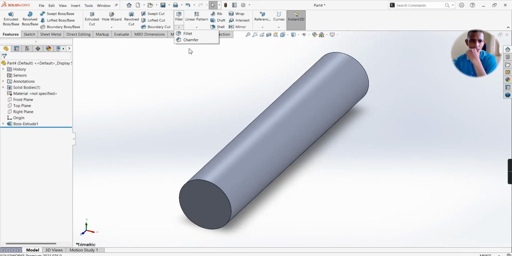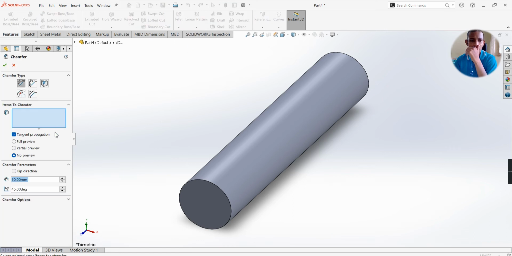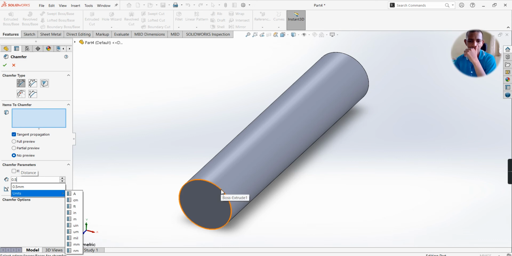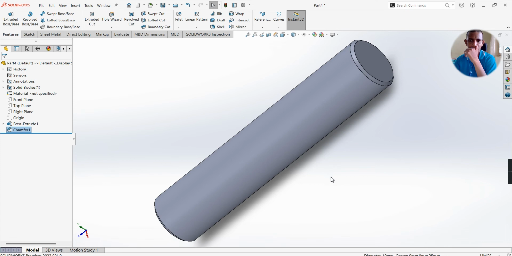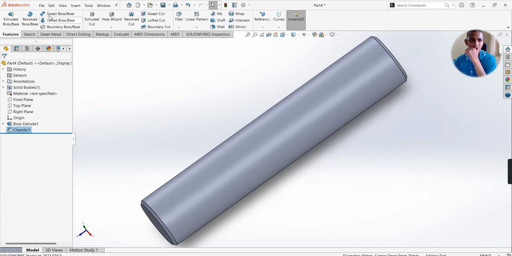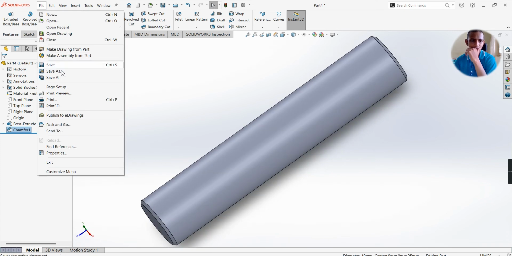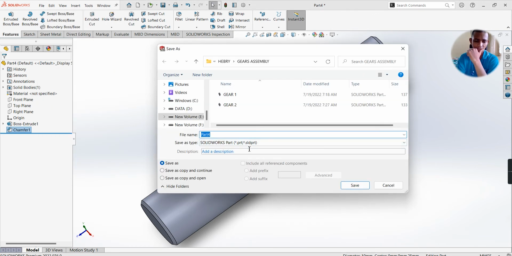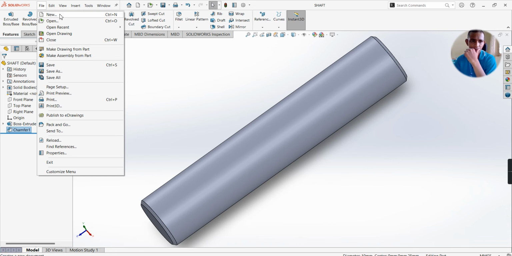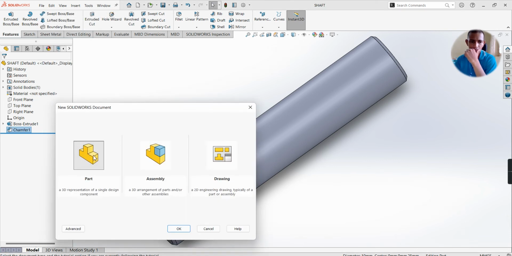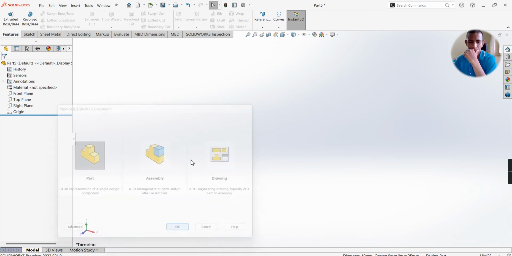And here it is chamfer. Make it as 0.5. Select the edge or a face. Select OK. Ends up in chamfered. Save the file. Shaft. Save. Next we have to design the keys. File, new, part, OK.